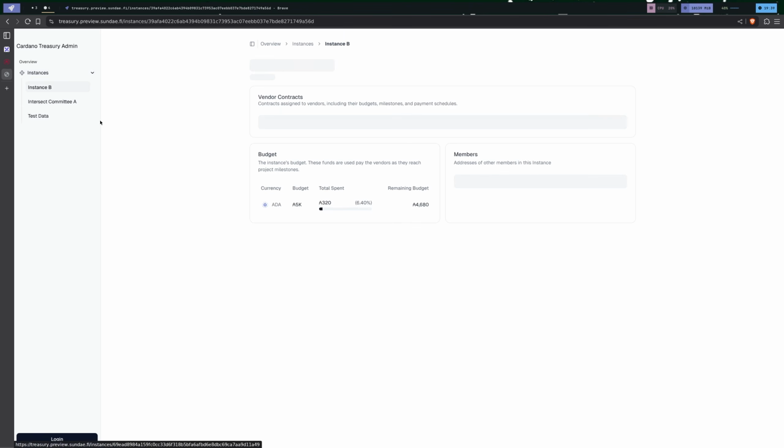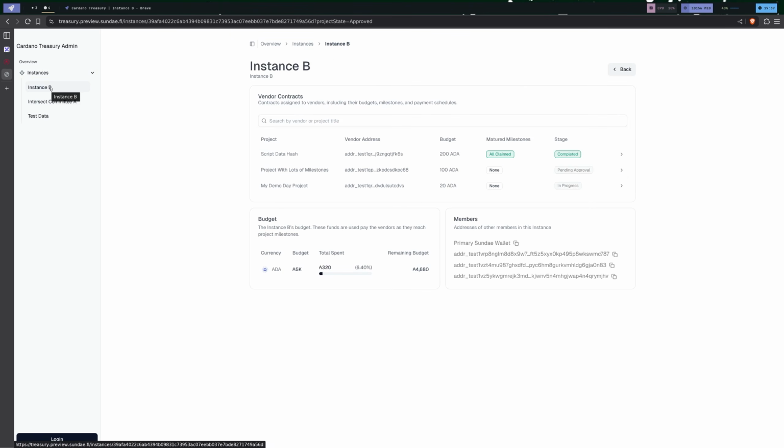So I can click into these different instances. Each instance is a different configuration of the smart contracts with a different set of permissions, maybe a different expiration date. This year, we only expect to really have one for all the 39 different treasury withdrawals, just to simplify management. But in the future, you could imagine the oversight committee for open source funds being different from the oversight committee for marketing funds.